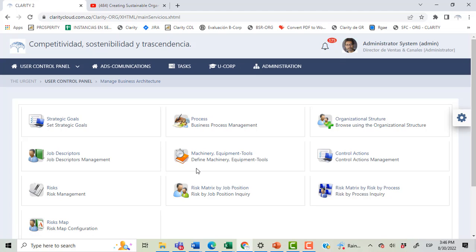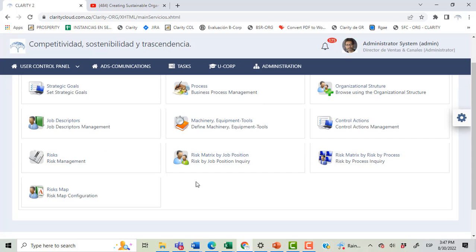We also have a map of machinery, equipment, and tools that shows all existing pieces of machinery, if it is an industrial company, or infrastructure, equipment, tools that are relevant, so it can be mapped in the business architecture. Also, we have risks in the business architecture and control actions to mitigate or reduce or eradicate this risk. Here we see some icons related to the risk management.